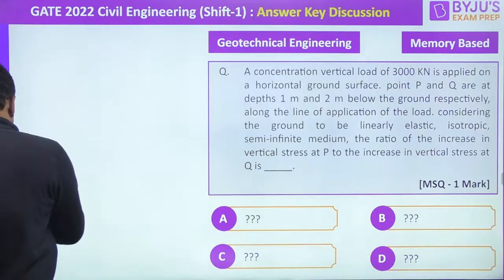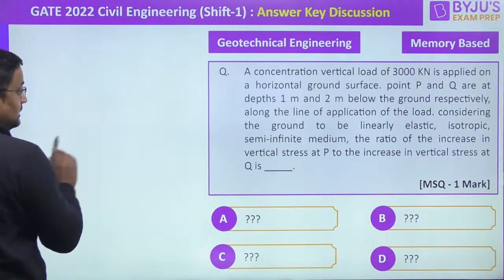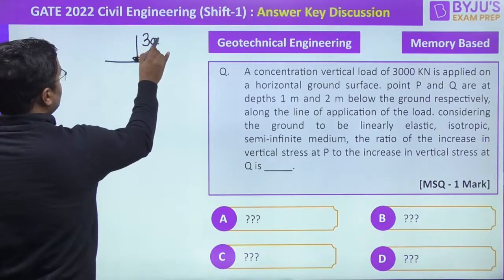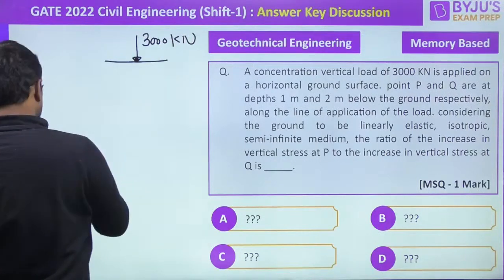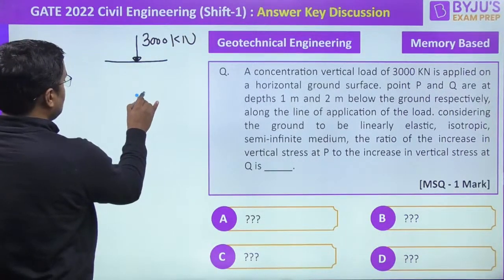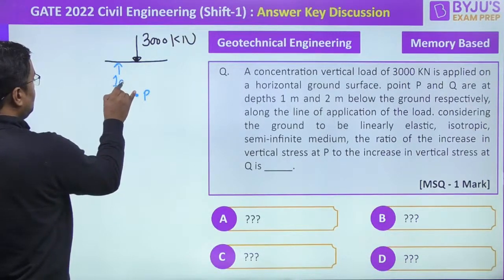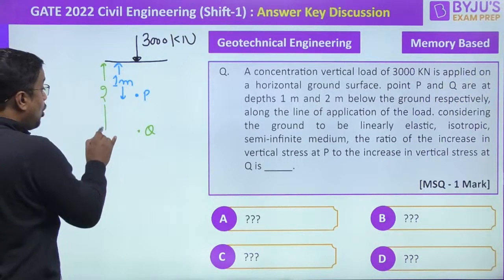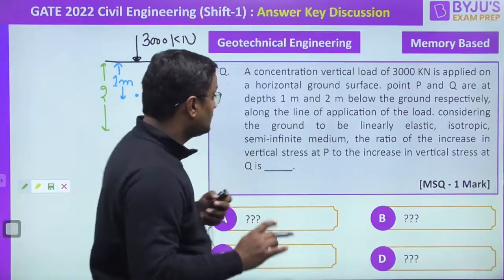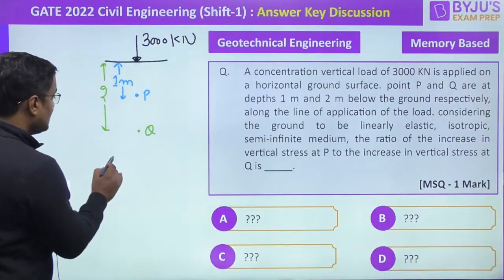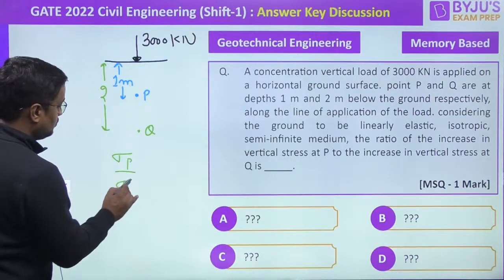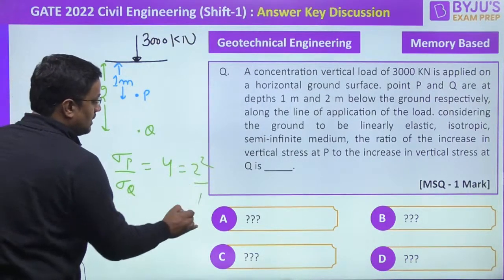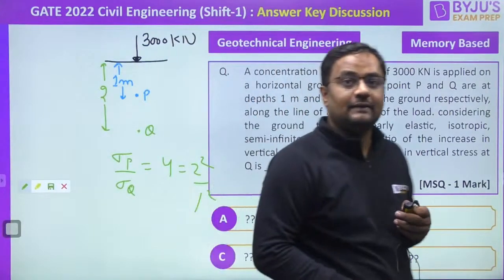Okay, so guys, moving to the next question. Now sigma, this is a 3000 kilonewton load. And P point is here at how much distance? 1 meter. P point is at 1 meter and Q point is at 2 meter, and both are on the line of action only, both on the same line. So sigma P upon sigma Q is directly proportional to Z square. So it will be 2 square by 1 square, that will be 4.